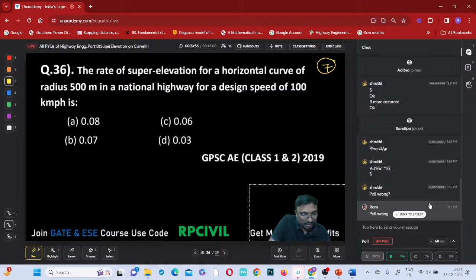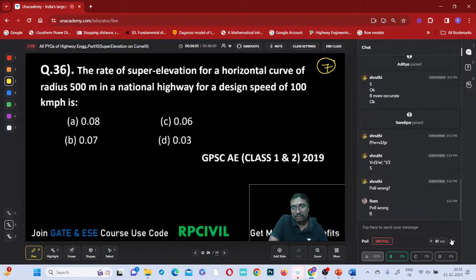What have I given? Did I give the wrong poll? Yeah, okay, maybe I gave the wrong poll. Okay, let it be, we'll solve it now anyway. No problem. Yes, I gave the wrong poll. I thought this was that one only. Both look similar, the numbers.